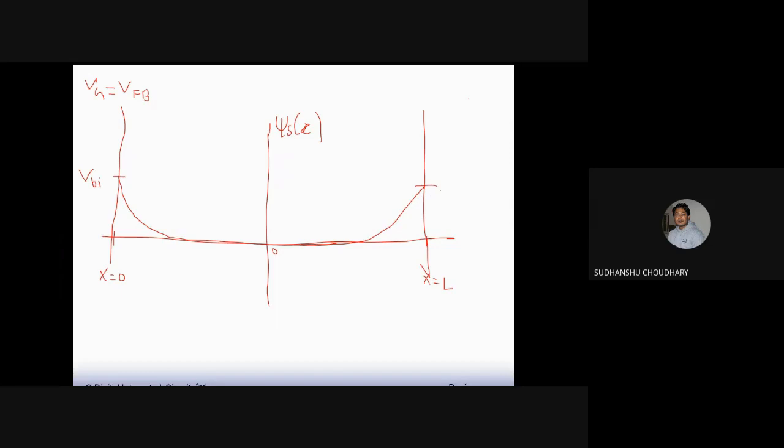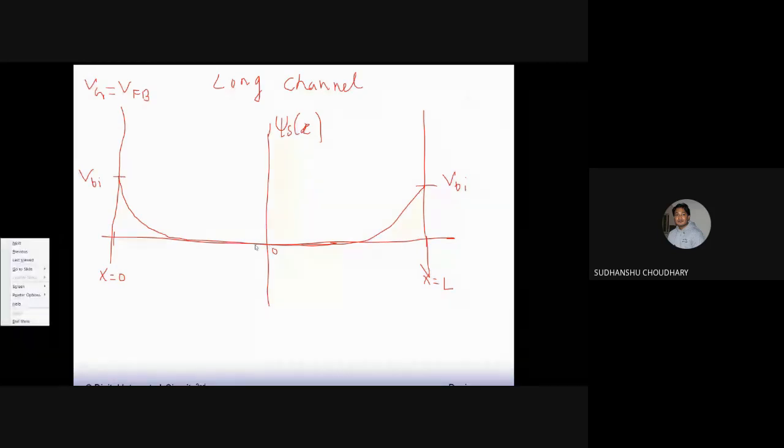This is for the long channel MOSFET. So the surface potential increases and reaches the built-in potential at the source side, and it reaches the built-in potential at the drain side.